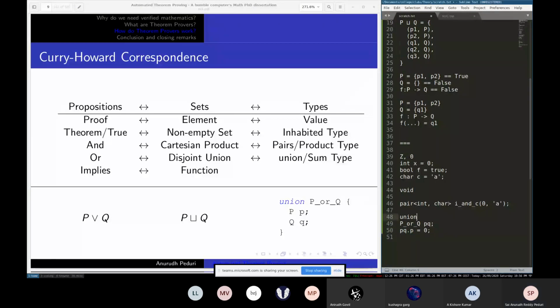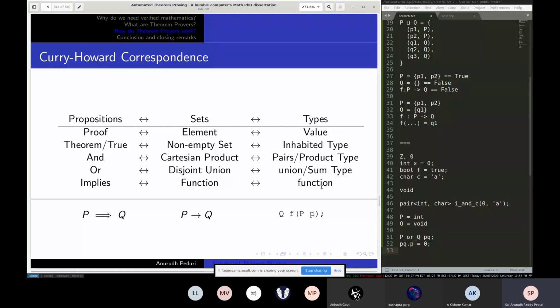If I have P equal to int and Q equal to void, I can still construct a valid value of the type P or Q, even though Q doesn't have anything, because it doesn't matter. C++ exactly won't accept this, but you get the essence of the argument.